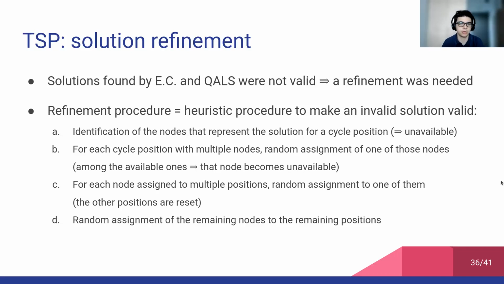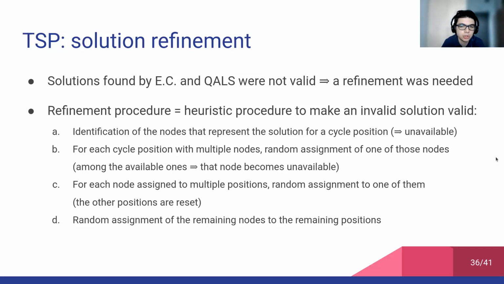And the refinement procedure we used is a really simple procedure. It is the one presented here. The first step consists in identifying the nodes that represent the solution for a cycle position. And these nodes are marked as unavailable.